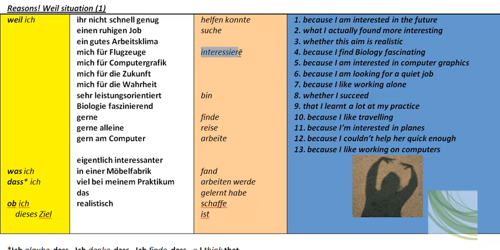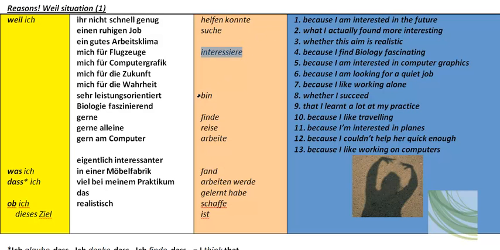Interessiere is interested. Now remember we learnt in a previous lesson how to say I'm interested in. Germans literally say I interest myself for. So they go ich interessiere mich für. The mich für stays in place, whereas the interessiere is now being catapulted to the end of the sentence.